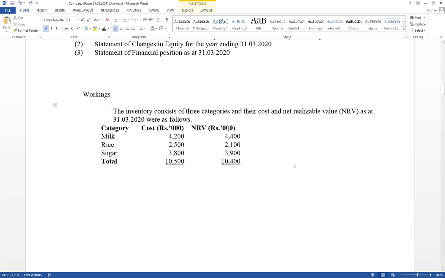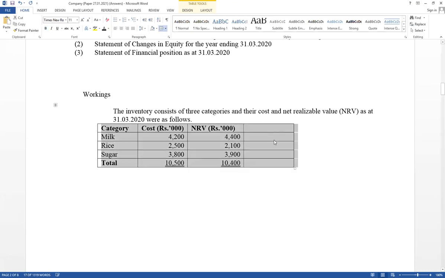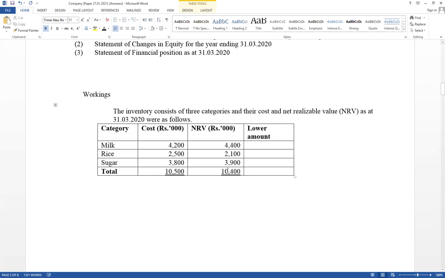Low amount should be calculated. Therefore, here low amounts. Think about total value cannot be considered. Total value, this is a group. Then take low value. Milk: cost 4,200 and NRV 4,400. Therefore, here low amount equals 4,200.